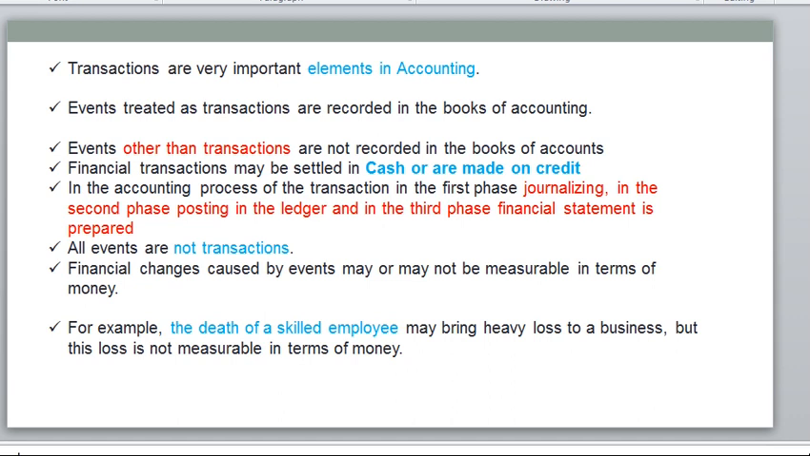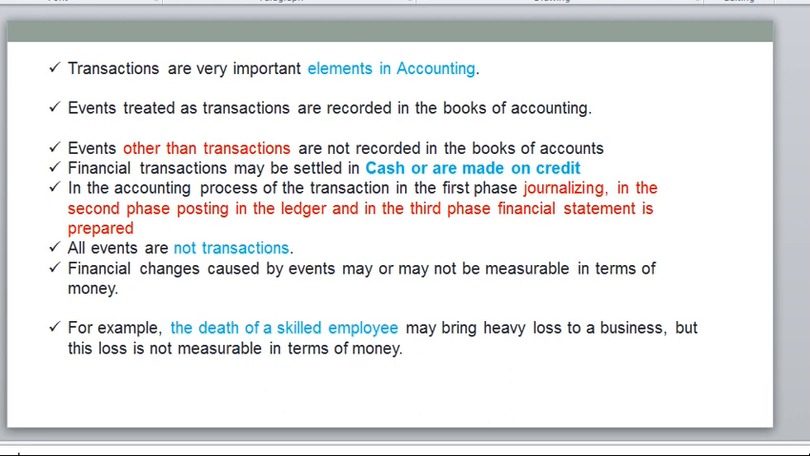Now, what is a transaction and what are events? In day to day business there are different transactions, sales related, purchase related, some relating to assets, some relating to ledgers, vendors and customers. Many transactions and many events will happen, but only the transactions and events in terms of money need to be recorded in our books. An event is treated as a transaction when it is recorded in the books of accounting.